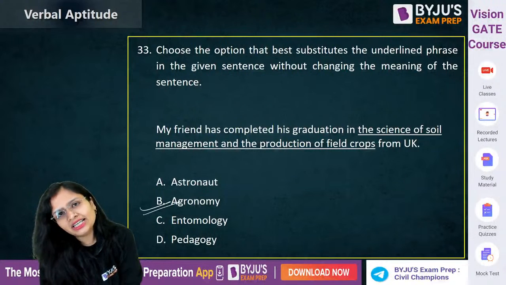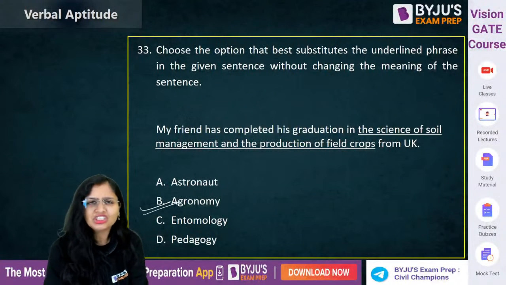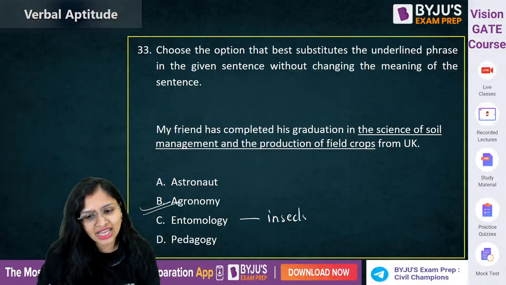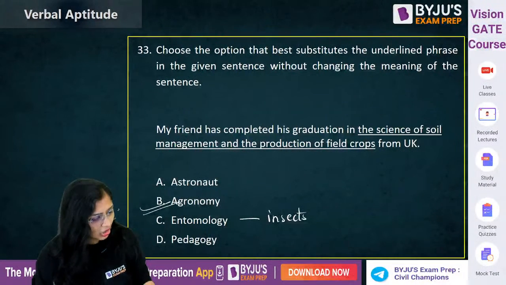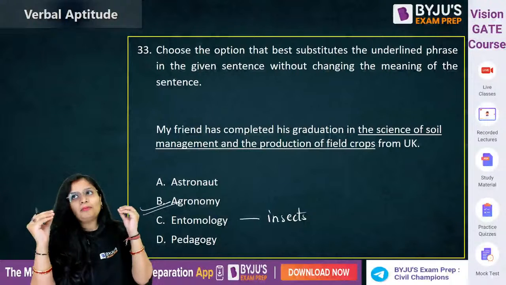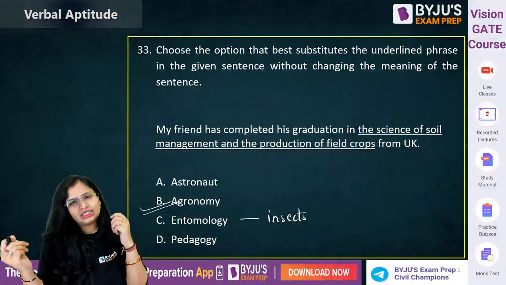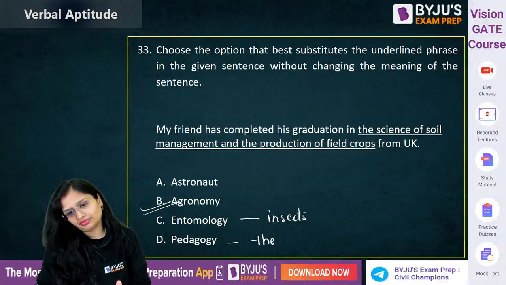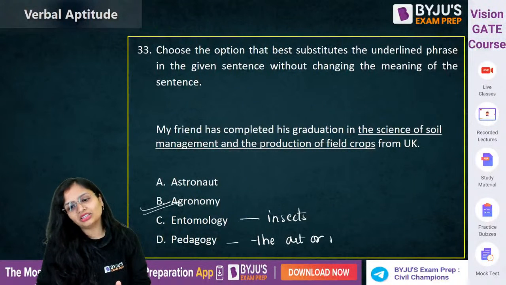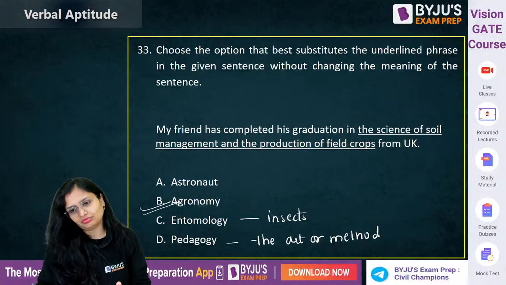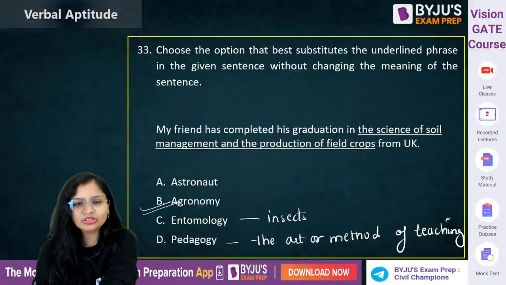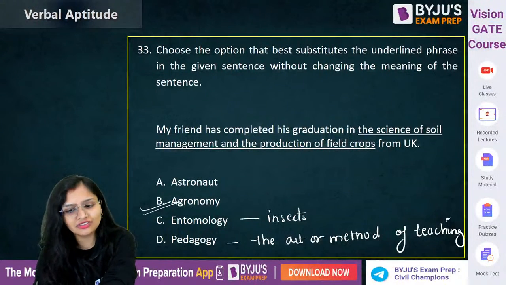Entomology is basically a branch of zoology in which you are concerned with the study of insects. That is known as entomology. And what do you mean by pedagogy? Pedagogy is basically the art or the method of teaching. That is known as pedagogy. Clear? So here we are talking about science of soil management and production. So this will be agronomy.